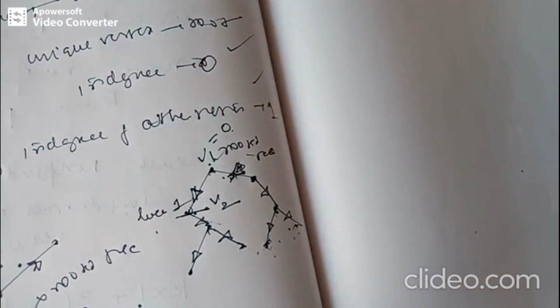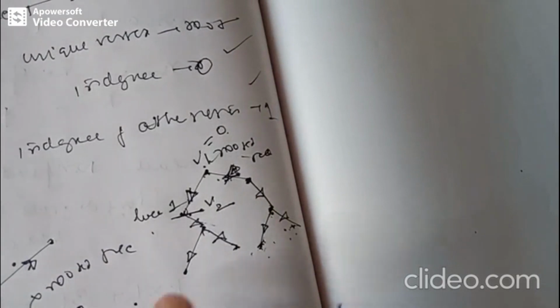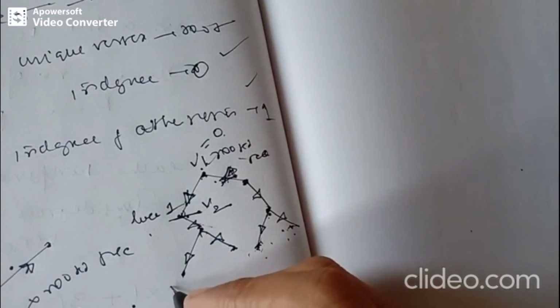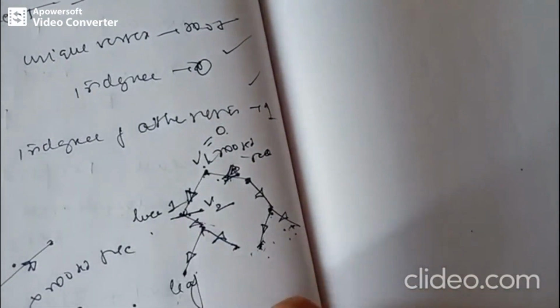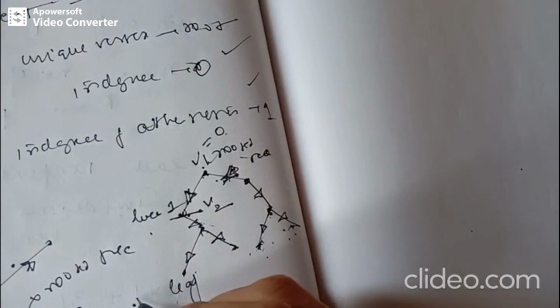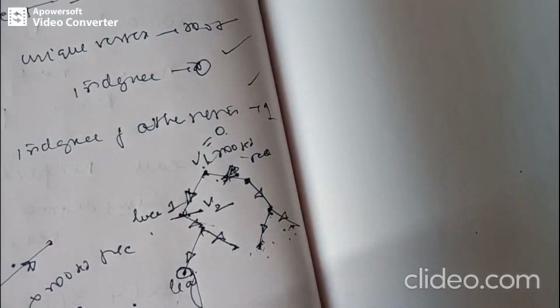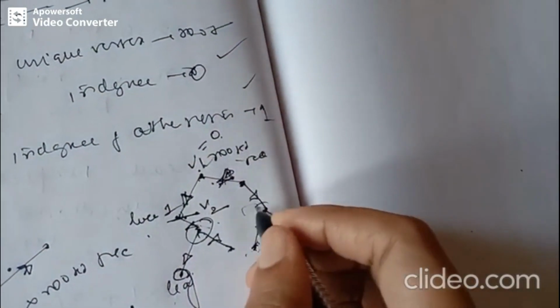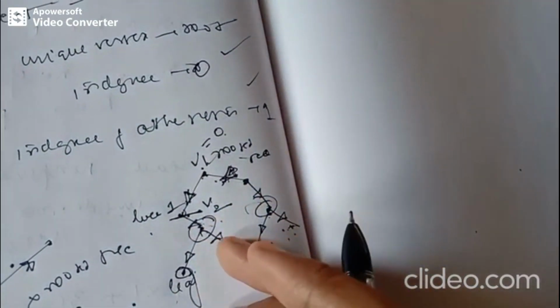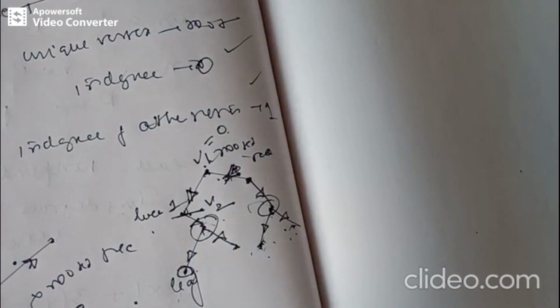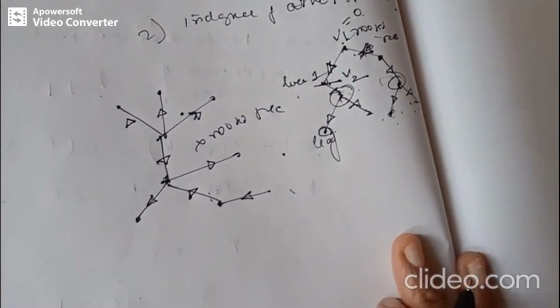And the vertex which has out degree 0, you can observe that there is no edge arising from this vertex. Therefore, it is called a leaf. So a vertex whose out degree is 0 is called a leaf, and a vertex which is not a leaf is an internal vertex. So we are calling all these internal vertices because they are not leaves. Okay, so I think you have understood certain terminologies in a rooted tree.